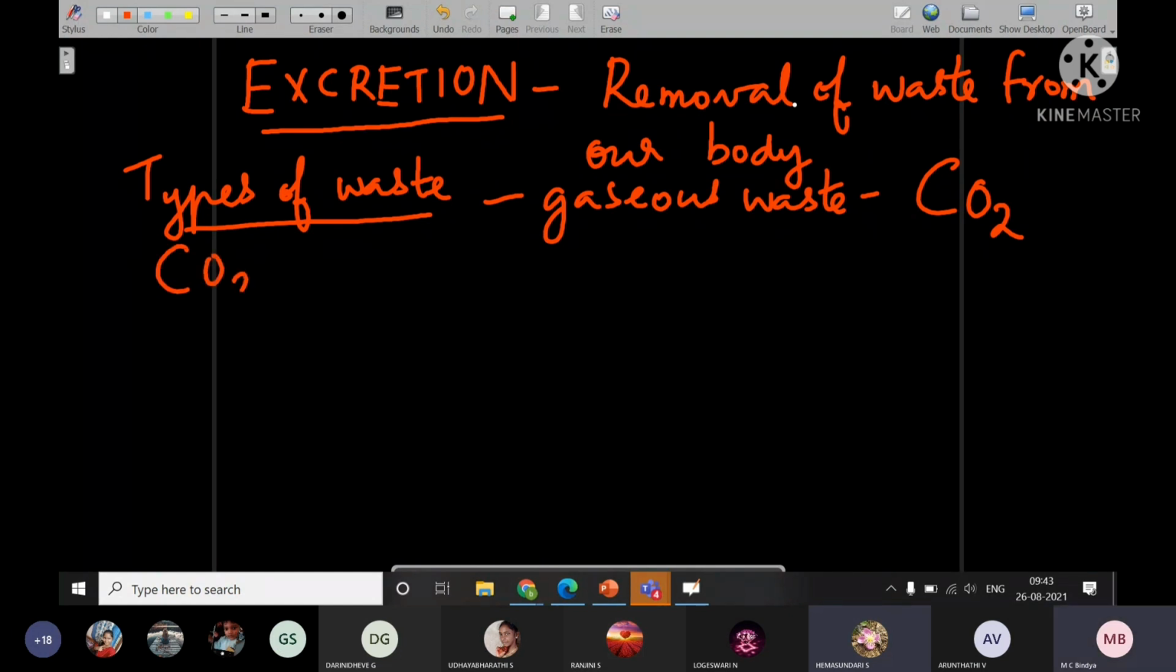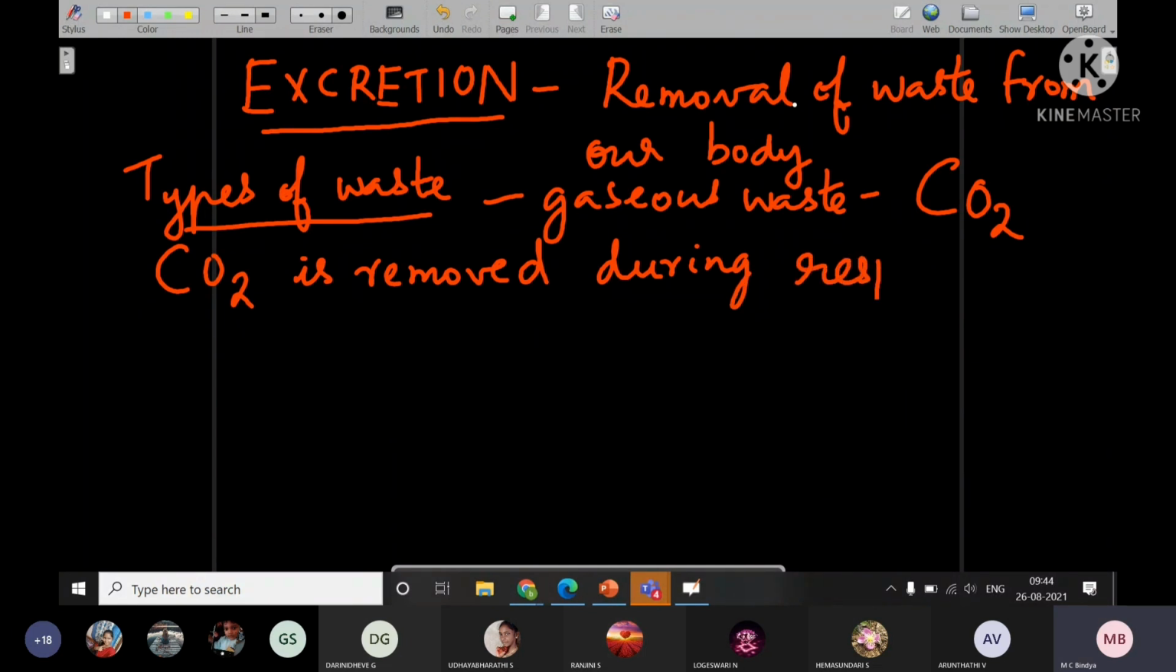Respiration. Very good. Carbon dioxide is removed during respiration. Carbon dioxide is a gaseous waste and it is removed during respiration. And the organ which removes it is lungs.